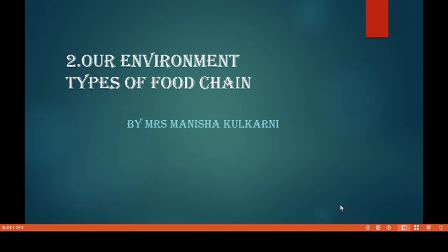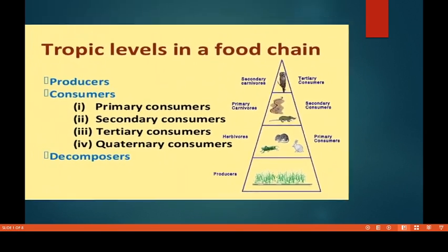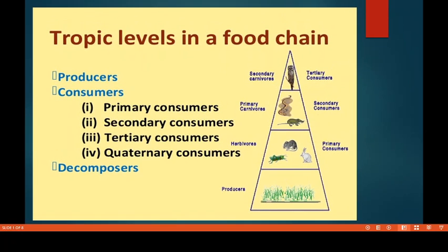Yes, that is producers, right? So can you see these trophic levels in a food chain? Here, the producers represent the first trophic level, and the different levels of consumers represent the successive trophic levels, right? In an ideal situation, a food chain will have a maximum of 3 or 4 trophic levels, right?